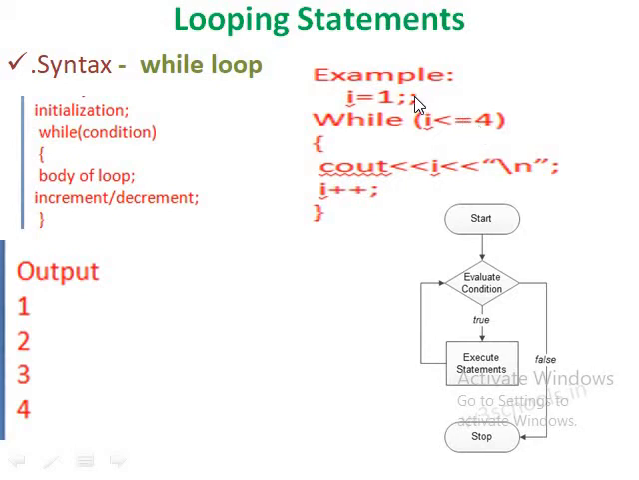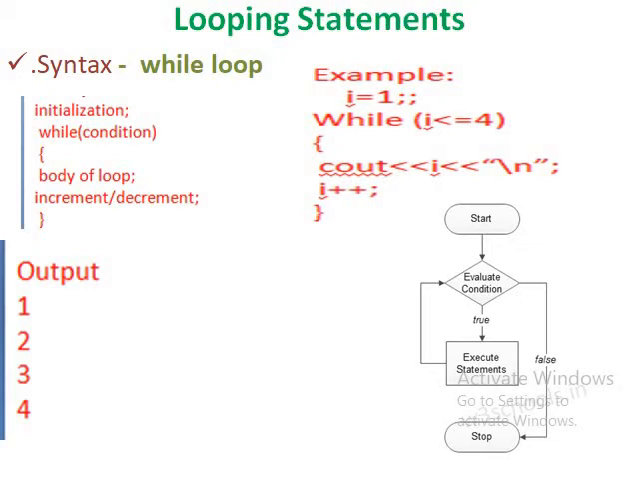It is true because I value is 1, so 1 is displayed. Then it increments the value of I. I value becomes 2. Then it checks the condition I is less than or equal to 4, true. So now I value is displayed as 2. Then I value is incremented by 1. So now I value becomes 3.